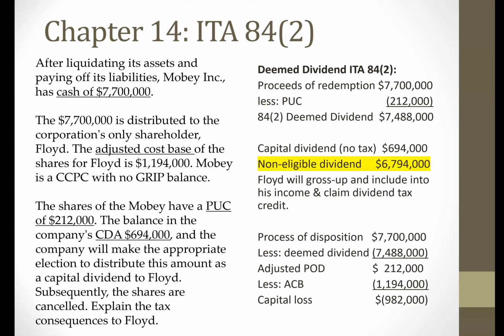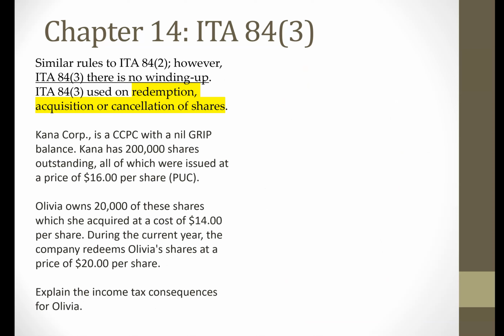Now remember, capital loss is only 50% allowable, so his allowable capital loss will be $491,000. He can use that allowable capital loss against taxable capital gains in the current year, or any unused amount will be a net capital loss carryover. So that's an example of a Section 84.2 wind up of a corporation and what the impact would be for the shareholders. Moving on to the next slide, we're going to look at 84.3.